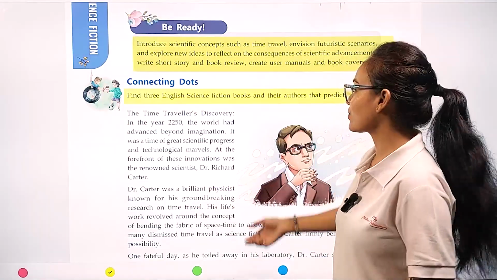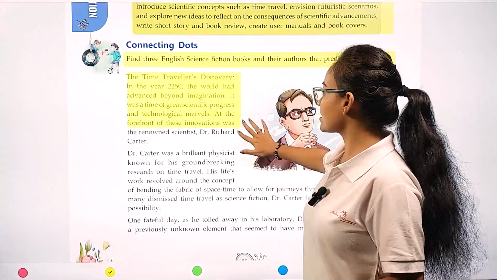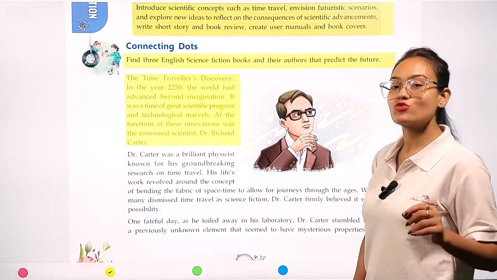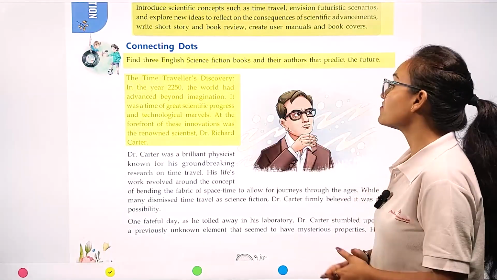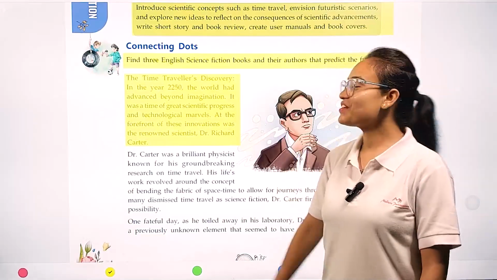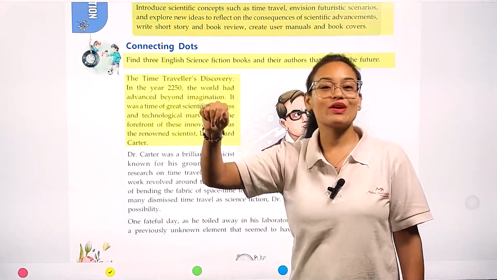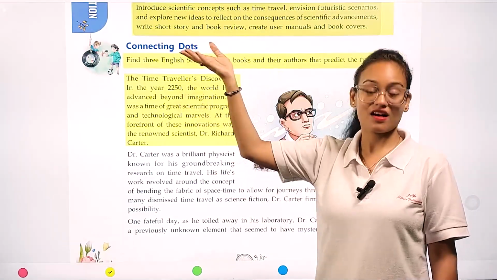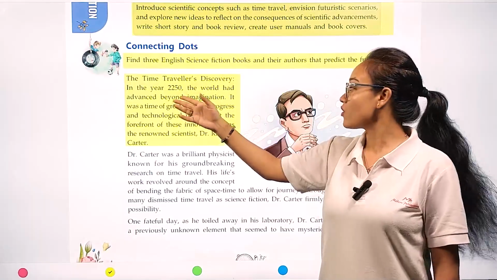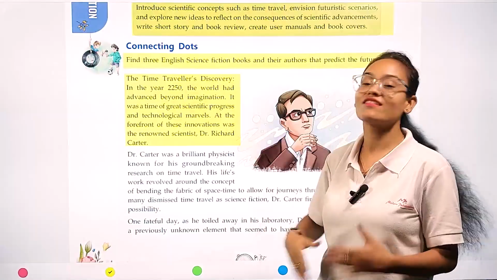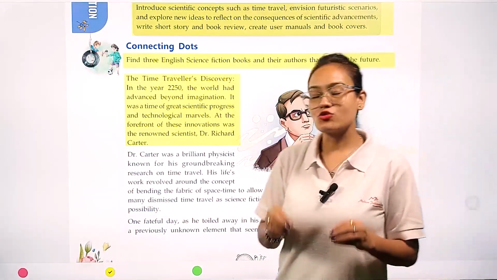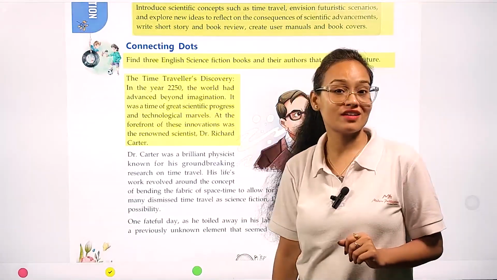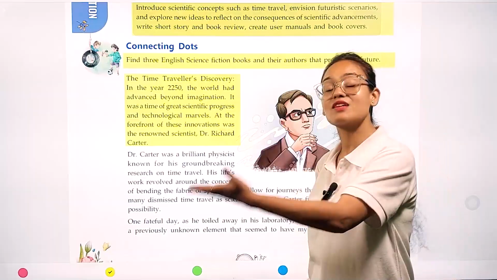Now see, the time traveler's discovery. In the year 2050, the world has advanced beyond imagination. Here you can see, my dear students, this is 2025, and here we are talking about an advance of 25 years. Today is 2025, but here we are talking about 2050. It means we are talking about the advanced upcoming future.